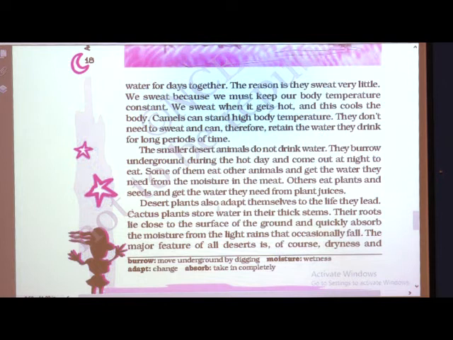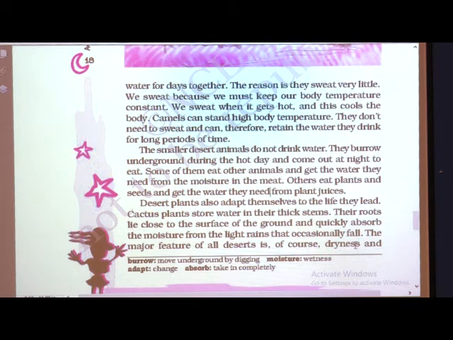Desert plants also adapt themselves to the life they lead. Cactus plants store water in their thick stems. Their roots lie close to the surface of the ground and quickly absorb the moisture from the light rains that occasionally fall. What is light rain occasionally falls? Yes, light means very little rainfall, and occasionally means very few times it comes or falls.